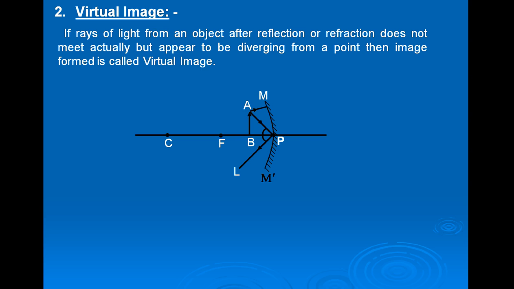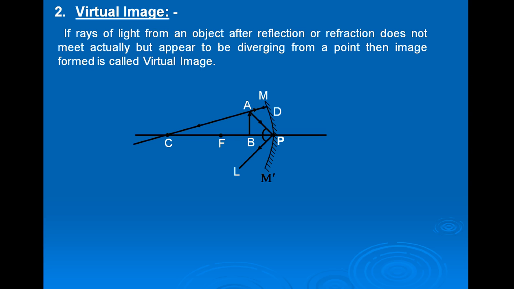And second ray of light passing through center of curvature returns along the same path because any ray of light passing through center of curvature returns along the same path after reflection from the spherical mirror.